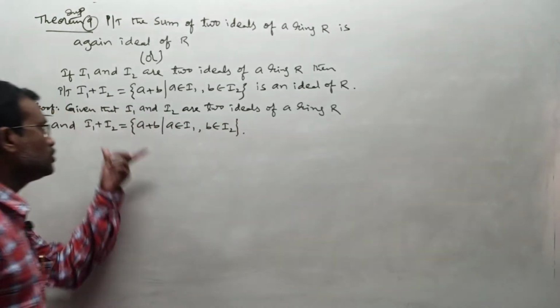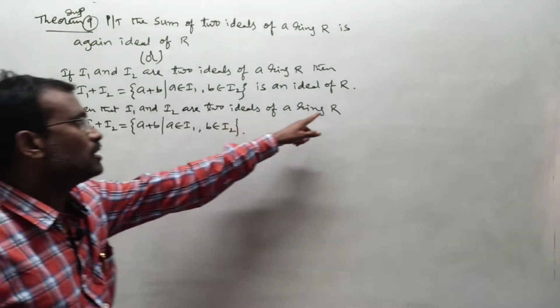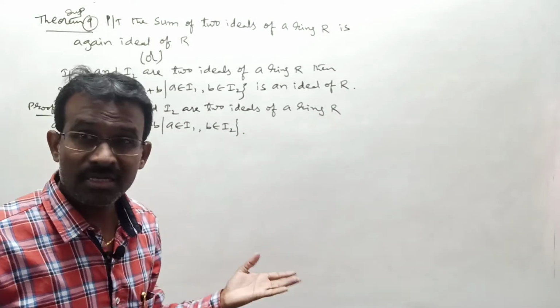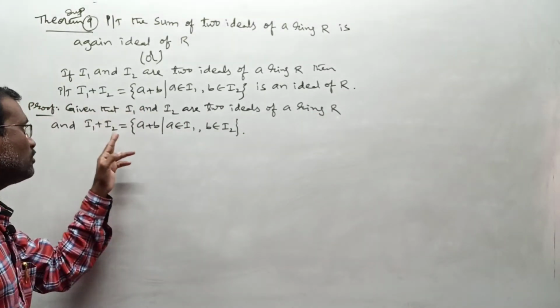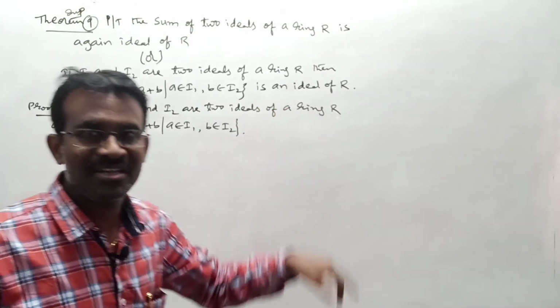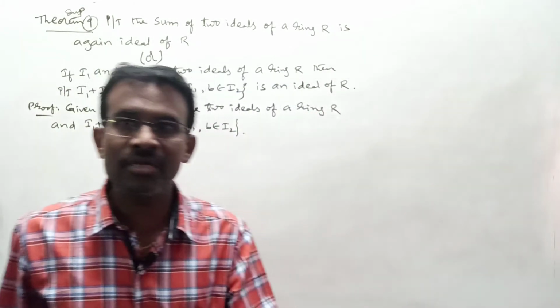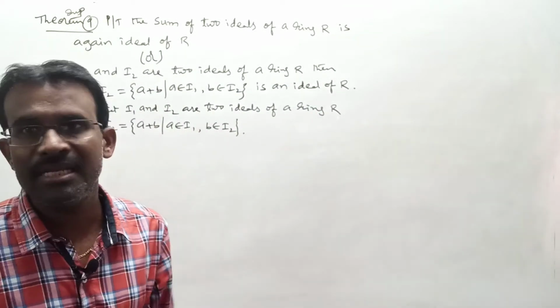Now we have to show this I1 plus I2 is an ideal of R. For that, first of all you have to show I1 plus I2 is a non-empty subset of R. After that we can go through the basic definition of ideal.